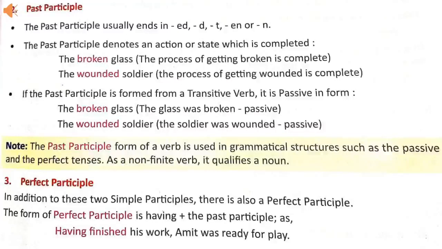Third kind of participle is perfect participle, and it is formed by placing having before the past participle. For example, having finished his work, Amit was ready for play. Here finished is a past participle, the third form of the verb, and when we add having, then it is a perfect participle.